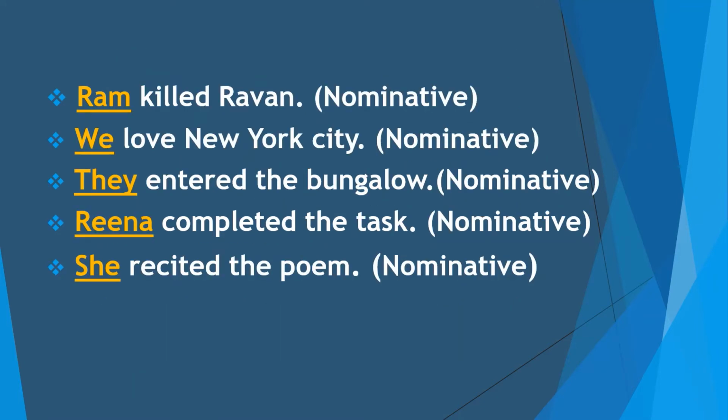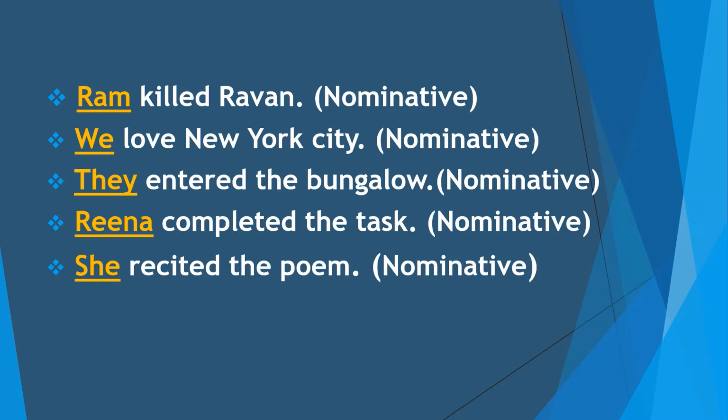Now our next example, Ram killed Ravan. In this example, Ram is a subject of the verb killed. Means the action of killing is done by the noun Ram. So Ram is a subject in this sentence. So the noun Ram is said to be in the nominative case. Or when we ask the question with who, means who killed Ravan, we get the answer Ram. So we can say that Ram is the subject of the verb killed. So the noun Ram or subject Ram is in nominative case.